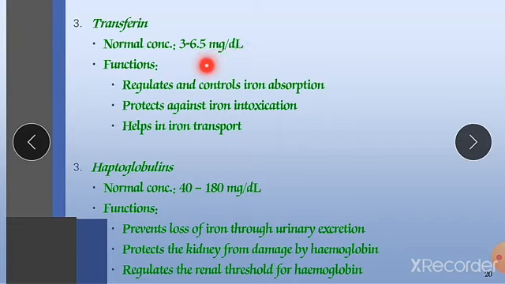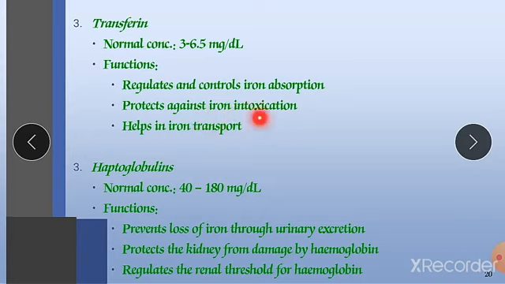It is a very vital protein which is available in our liver. Its main function is to regulate and control iron absorption. It does the process of iron absorption from the intestine, and it carries that iron along with it. It is a carrier protein for iron, and it protects against iron intoxication. It won't allow iron to intoxicate.